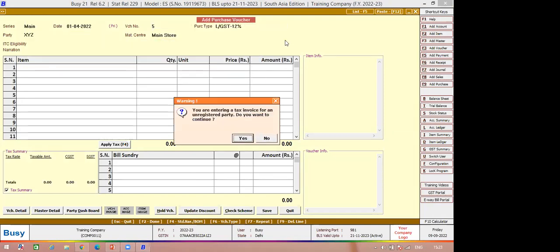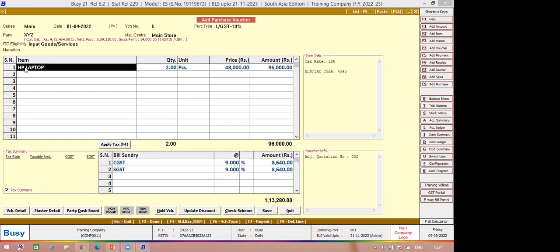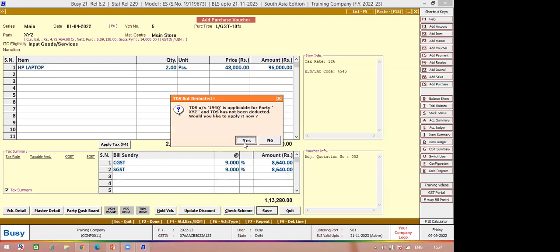Next, we are going for a purchase of the same item. Let's say, if you press F11, this same quotation will show. The pending quotation will show till date as long as some quantity is pending. If your quantity is fully cleared, then the quotation will not show in the pending list. So till date, if any quantity is pending with that particular quotation, it will show every time you click the F11 button for that particular party. So you can adjust this pending quotation on the next purchase.